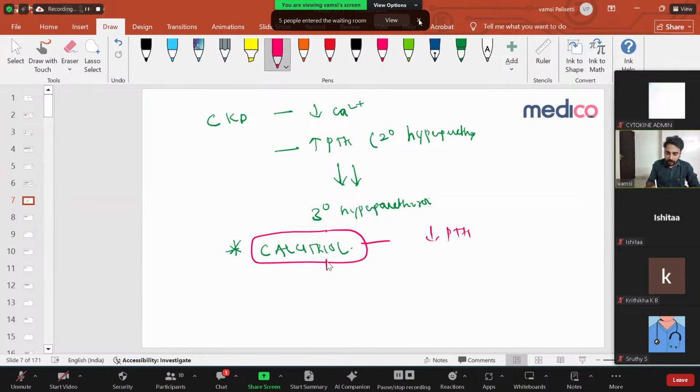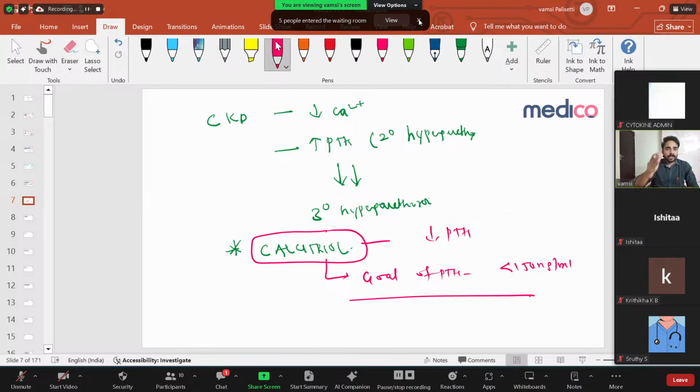An important thing is that in CKD your goal of PTH, your goal of parathyroid hormone, is less than 150 nanograms per ml. That's it. These two are the new points they can ask you. Simple, clear. For just four or five concepts, they asked about hyperparathyroidism in the recent three years. Everything we covered.